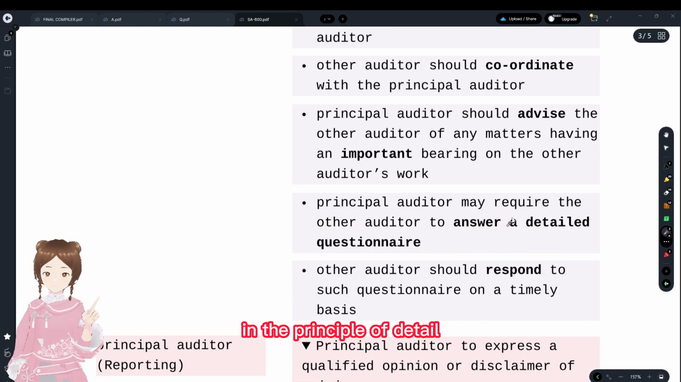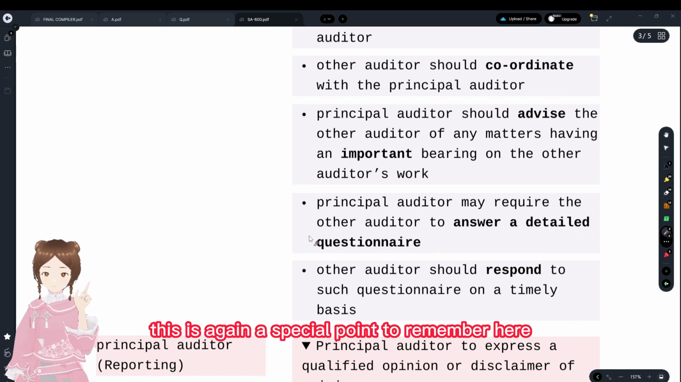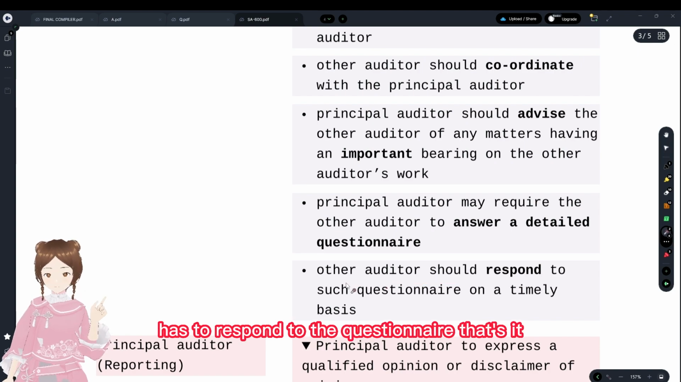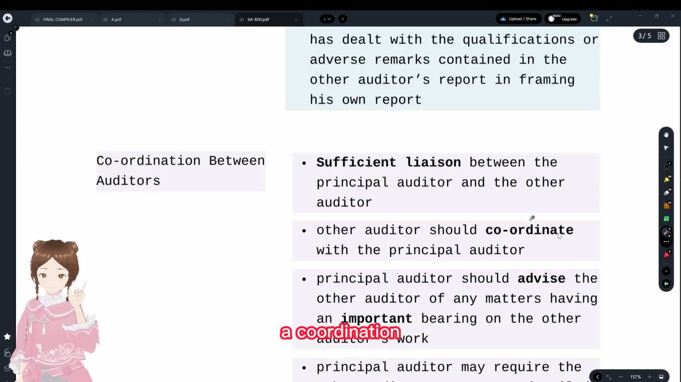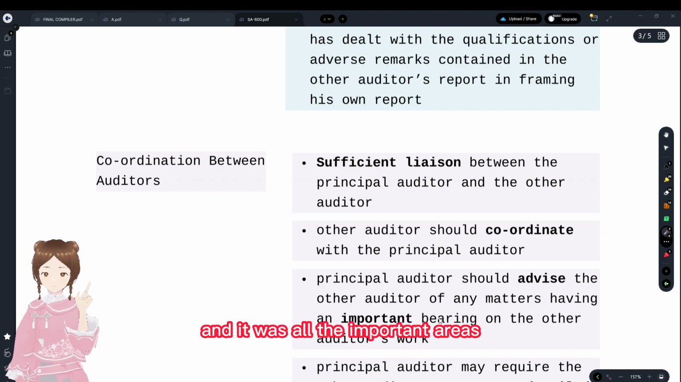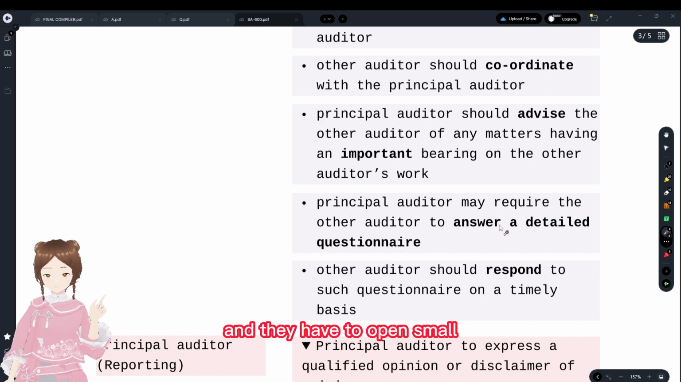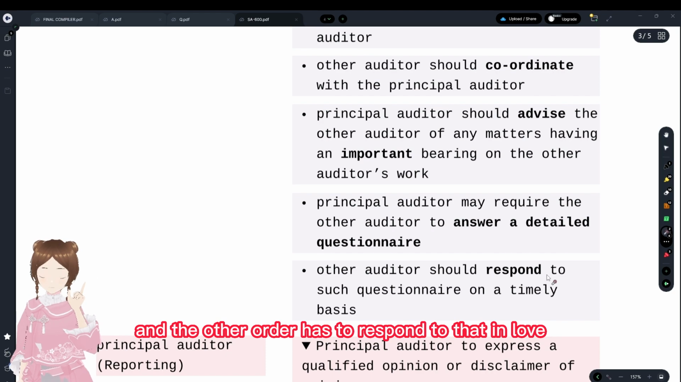And the principal auditor may require the other auditor to answer a detailed questionnaire. This is again a special point to remember here. And what the other auditor has to do is respond to the questionnaire. That's it. Sufficient liaison and coordination should be there, and advise all the important areas. The principal auditor may require a detailed questionnaire to be answered and the other auditor has to respond to that.